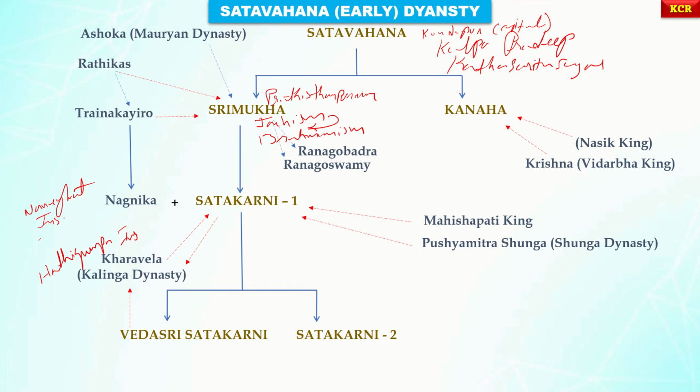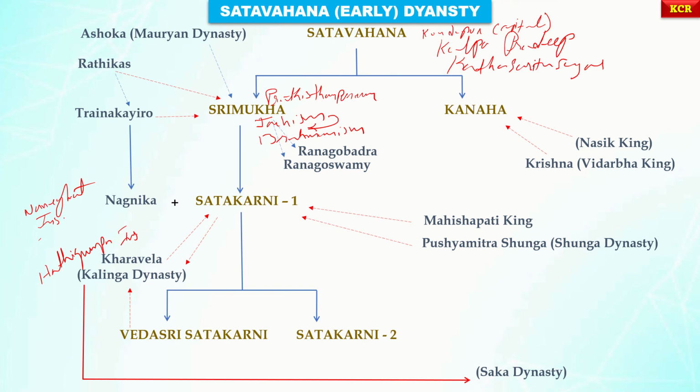And now this Kharavela king was killed by Sakas. And here, this is the first time where Sakas were introduced in our history. These Sakas defeated this Kalinga dynasty king Kharavela.